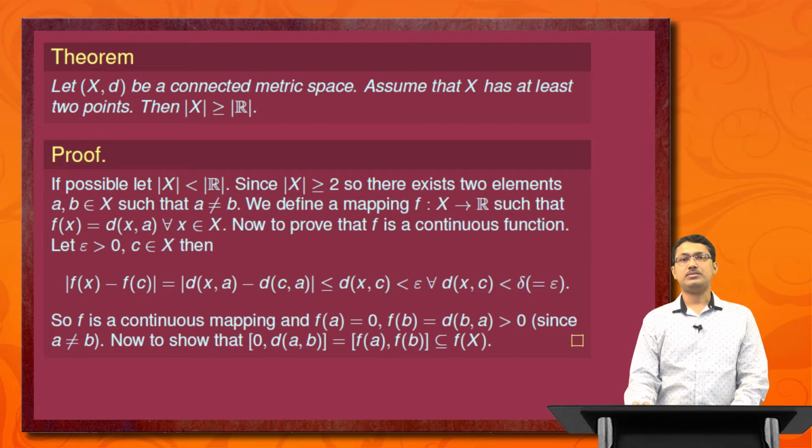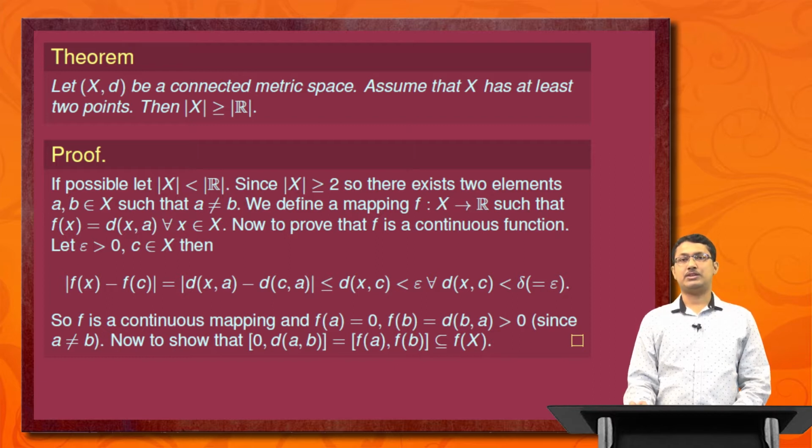Proof: if possible, let the cardinality of X be strictly less than that of R. Since the cardinality of X is greater than or equal to 2, there exist 2 elements a and b belonging to X such that a is not equal to b.